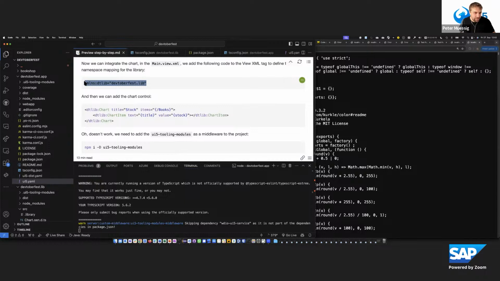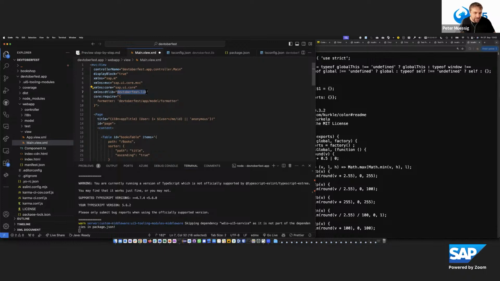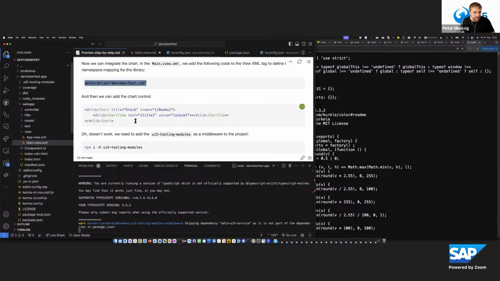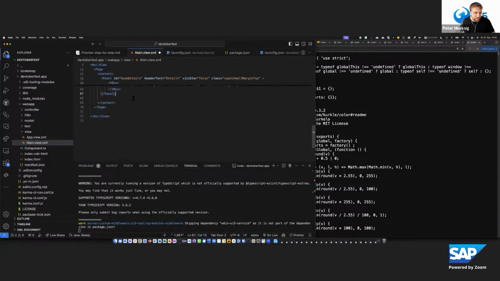So now let's make the consumption in the XML view. For the consumption in the XML view, we go to the main view XML, and we do this XML namespace definition for this DT-lib, which points to the namespace of my Devtoberfest library. And then I can use the chart directly from there. I plug it in at the end after the panel. Here in this chart, we say it should display the stock, and it binds to books. And then I use the chart item inside, which has a text and a value.